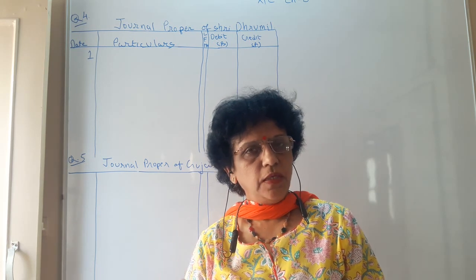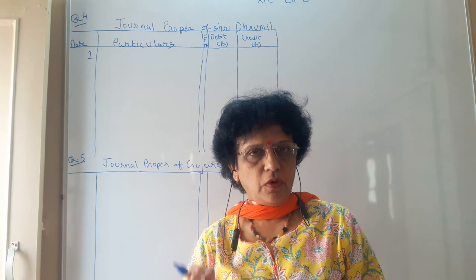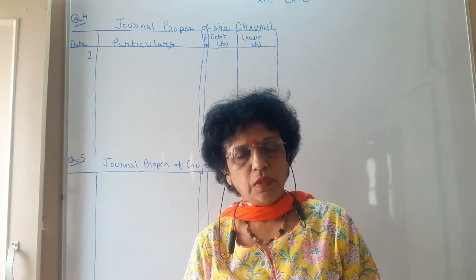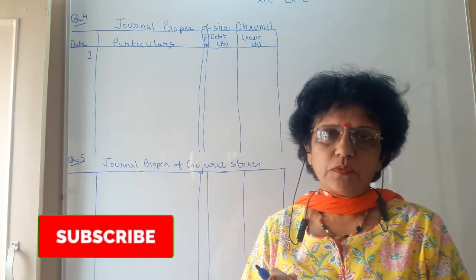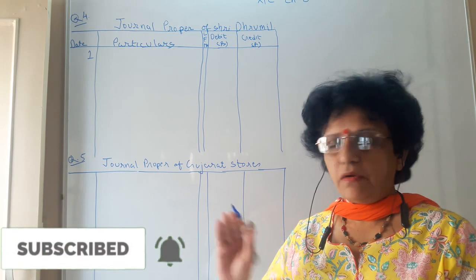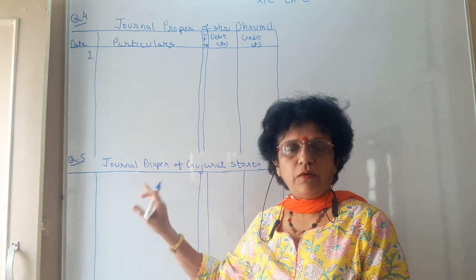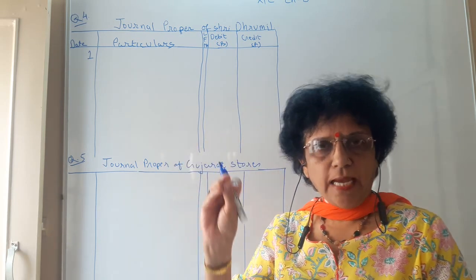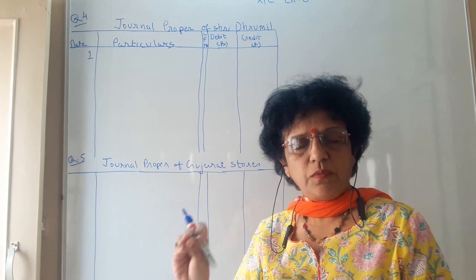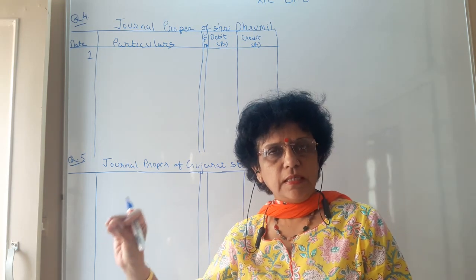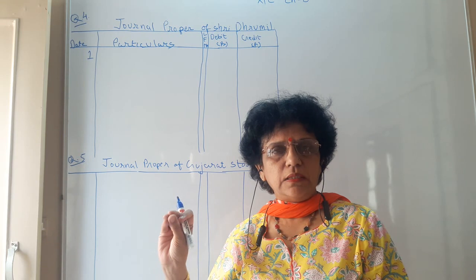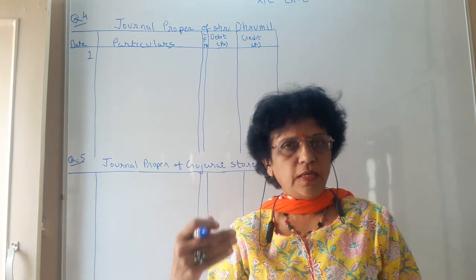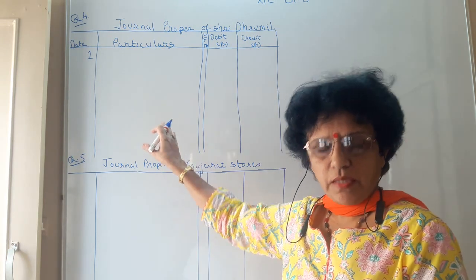Any businessman always prepares a cash book and bank book, or you can say bank account and cash account, in the two columnar cash book. So these two balances which are given are not to be recorded here, but we will record them directly in the cash book as a two capital. So the cash and bank balance, whatever is given, is to be recorded in the cash book and not in journal proper. Keep this very clear in your mind. The rest of the assets and liabilities we are going to record here.